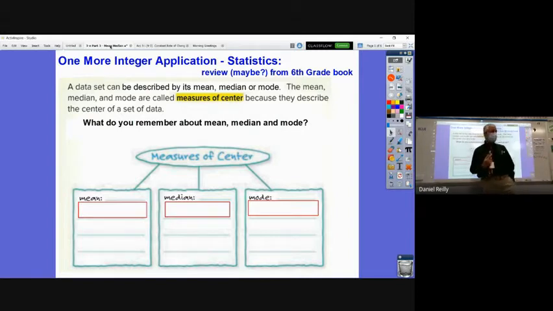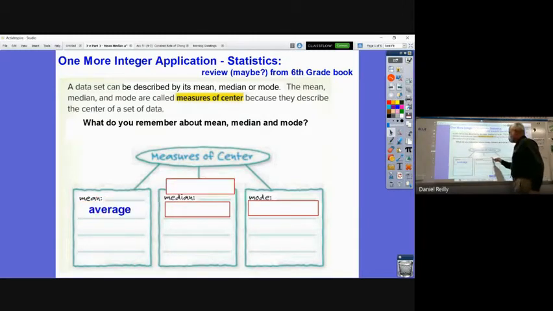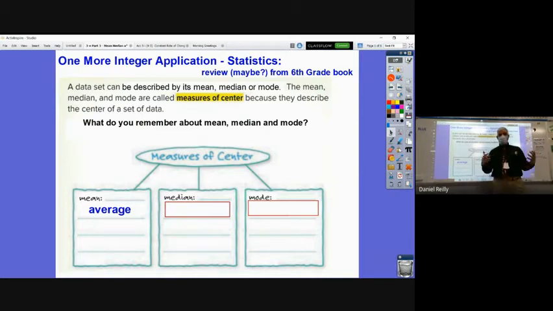What is the common word that we use for the mean of a set of numbers? Most people don't say, what's your batting mean? Or what's the mean number? Average. Very good, Yesenia. Mean is average. That's the most common word that we use for mean. It's the same as the average. So your grade mean, you add up all of your grades and you divide by how many grades you have, and that gives you your average or your mean.